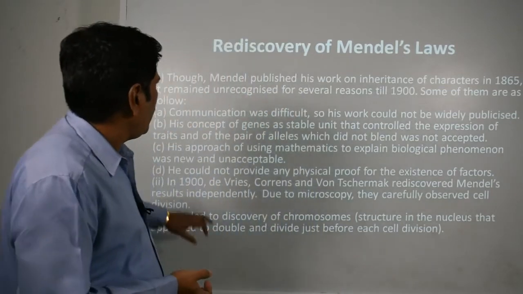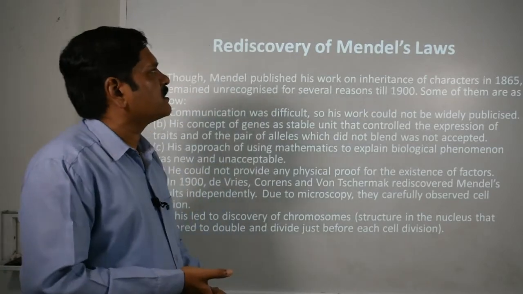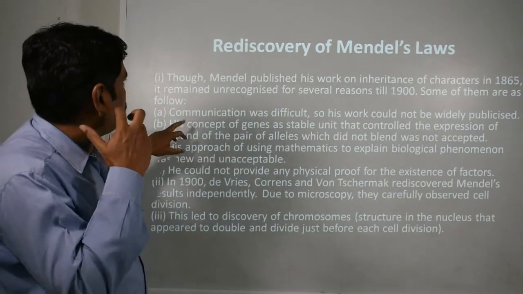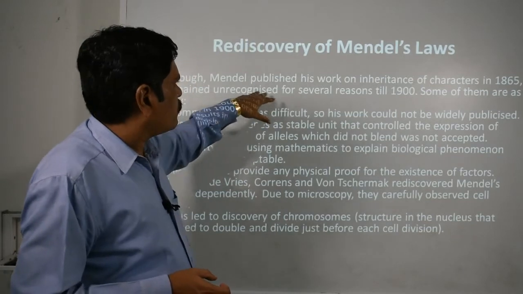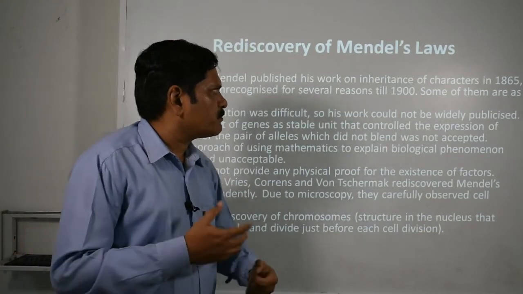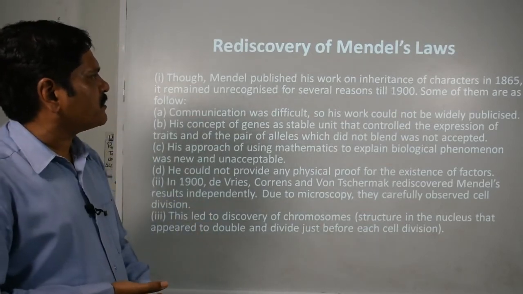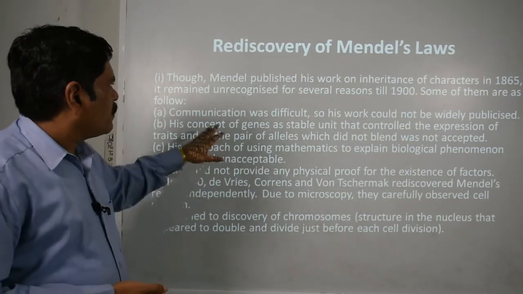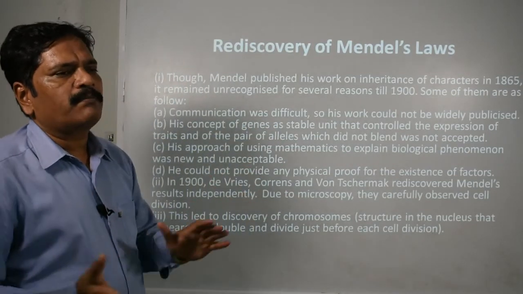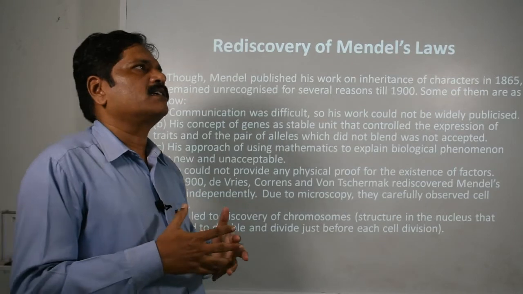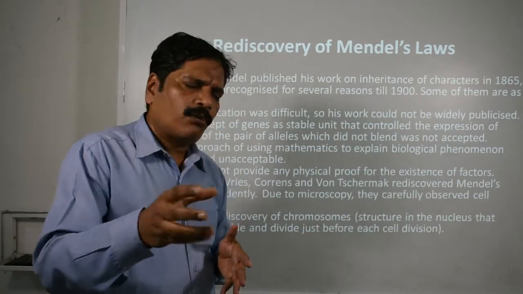Okay, as you know, though Mendel published his work on the inheritance of characters in 1865, it remained unrecognized for several reasons up to 1900, that means nearly 34 to 35 years. Okay, what was the reason? One, the communication was difficult at that time and it was not widely published, and one more important thing was that it was published in a local journal.